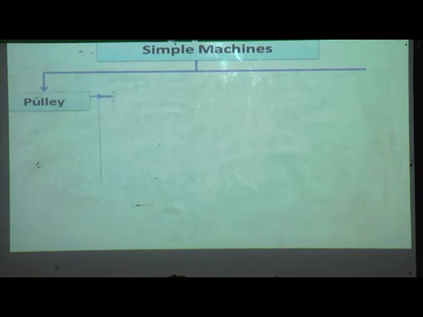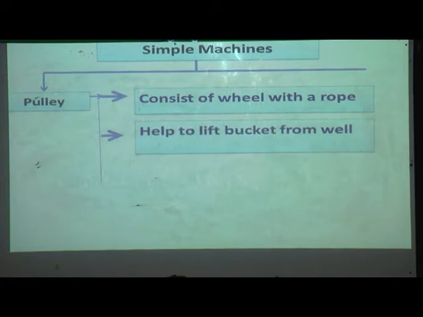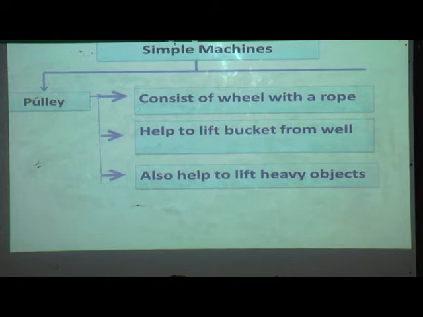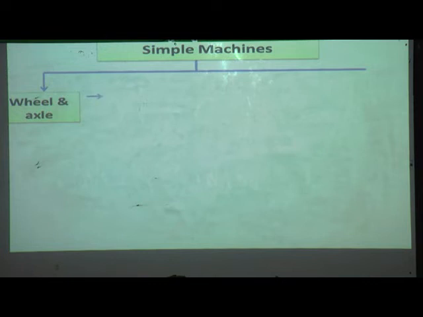Pulley. It consists of a wheel with a rope. It helps to lift a bucket from a well. It also helps to lift heavy objects. Wheel and axle.